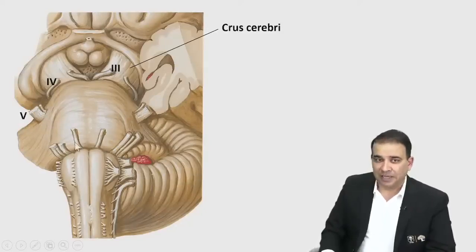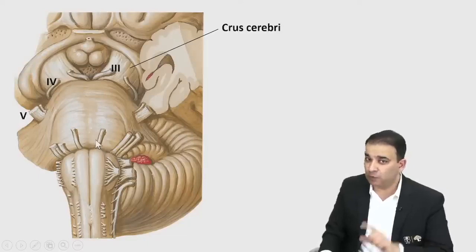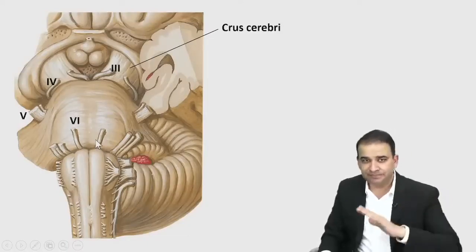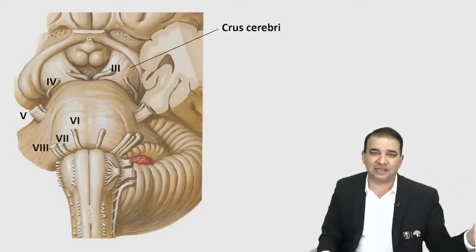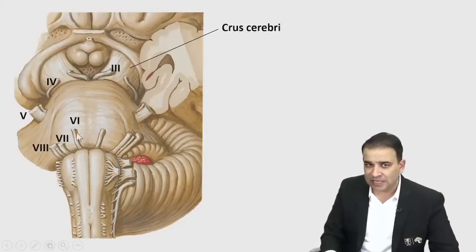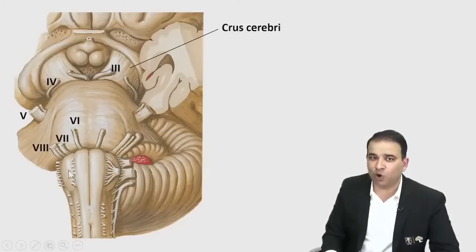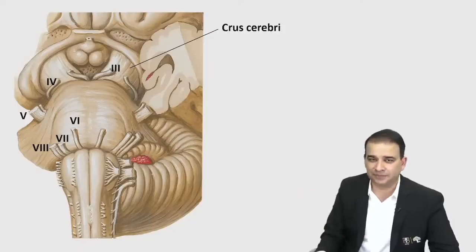Pontomedullary junction, guys. At the pontomedullary junction, the nerves that you see starting from the midline are the sixth nerve, which was a recent question, the abducent nerve, then the seventh nerve, and more laterally the 8th nerve. 6th, 7th and 8th nerves, guys. The three nerves come from the pontomedullary junction, and I can say the 6th nerve is more precisely from the pontopyramidal junction. That's the pyramid you can see over there, and that is the olive. The most medial nerve over there is the 6th nerve.